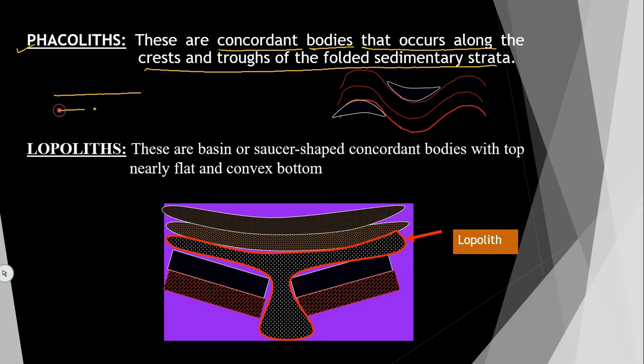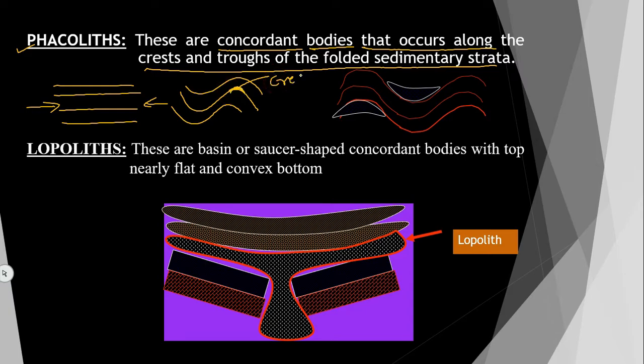Suppose these are the rocks of bedding planes, sedimentary beds. Due to pressure from both the sides, what will happen? They will get folded. In this folding, the upward movement is called the crest, and the bottom is called the trough.